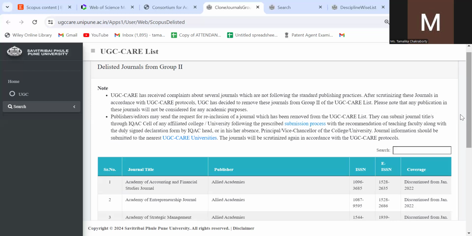So, in a nutshell, I just want to conclude with a few points about indexing. If you want your paper to count in your career, please do publish in Web of Science, Scopus, or, if that is not possible and you are getting rejected again and again, you can go for journals which are in PubMed, right?